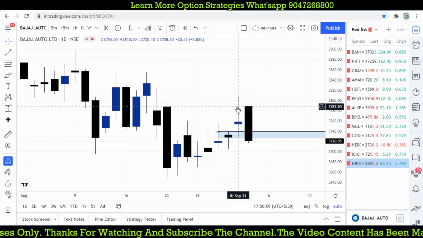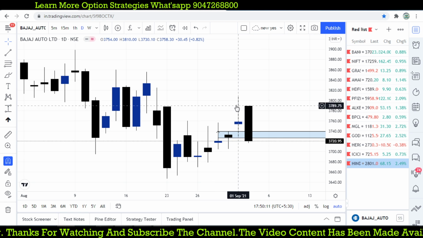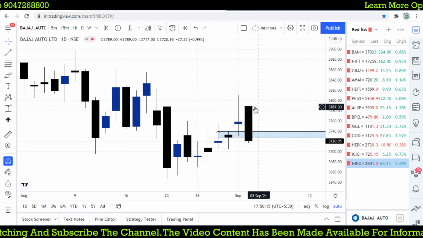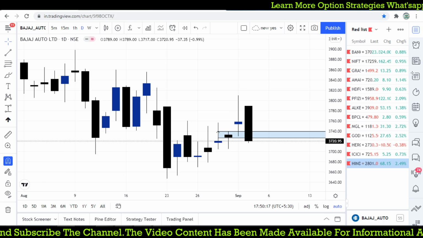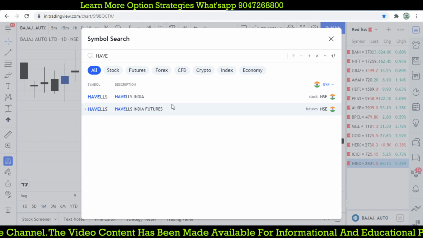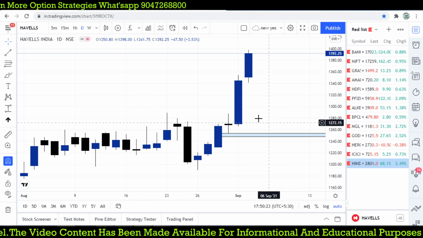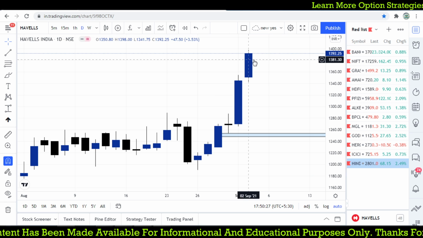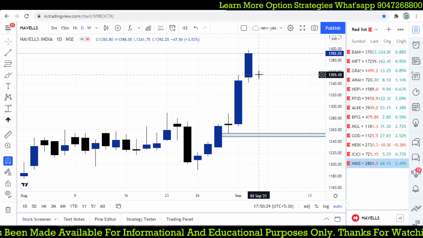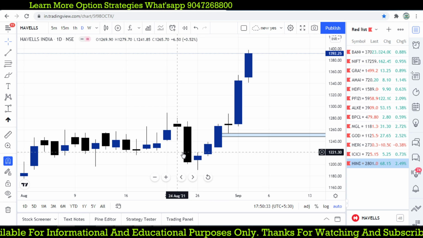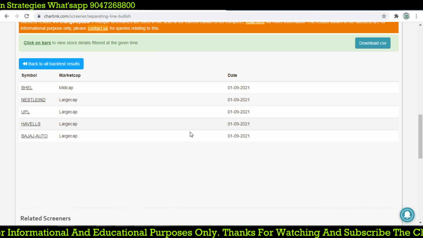Bajaj Auto, we don't get an opportunity because it forms a doji-like candle, but it is not an exact doji. That is a good candlestick pattern, but the market is not reacting based on that because the high is not broken. Havells may be good. Yes, a perfect candlestick was forming, and the trend kept continuing from 1355 to 1392. So that is okay.